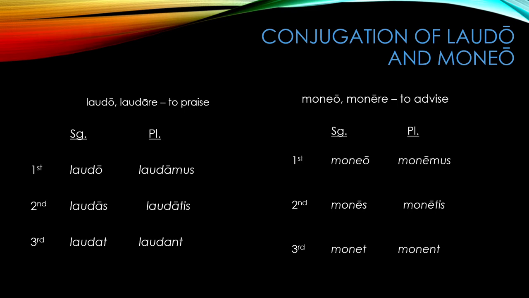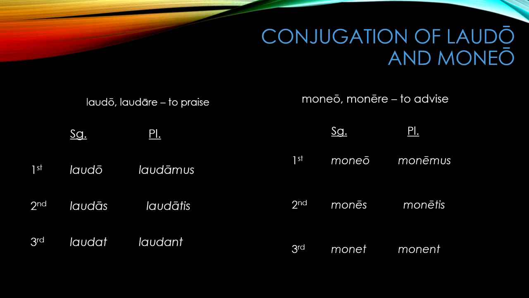The second conjugation does the same thing. Moneo is I advise. Mones is you advise. Monit is he, she, or it advises. Monemus is we advise. Monetis is you all advise. And monent is they advise.